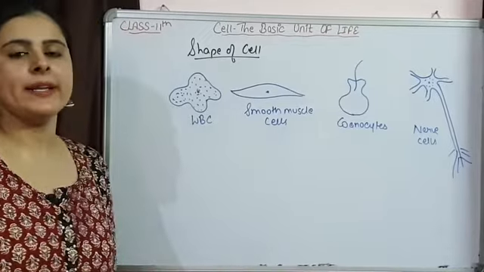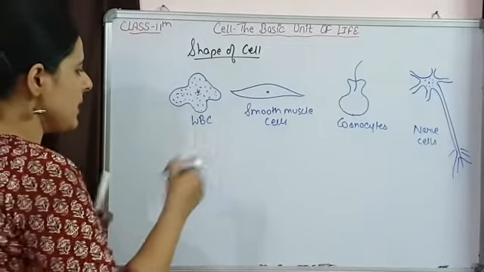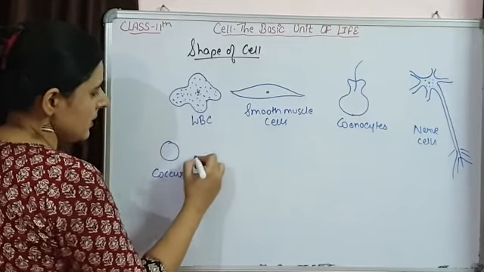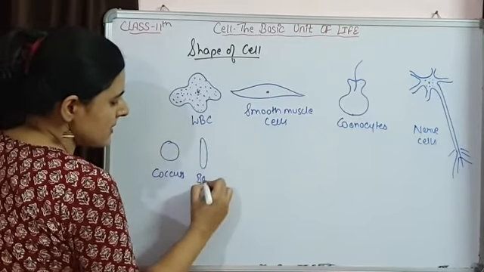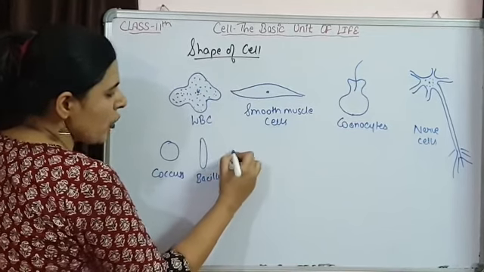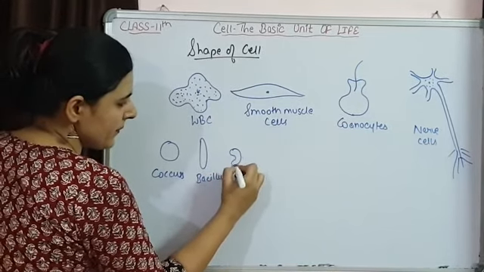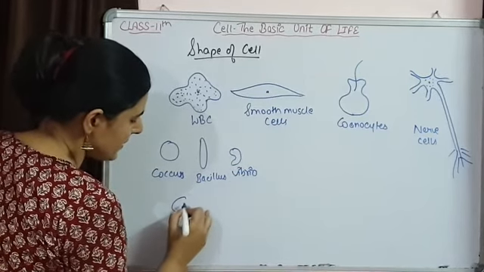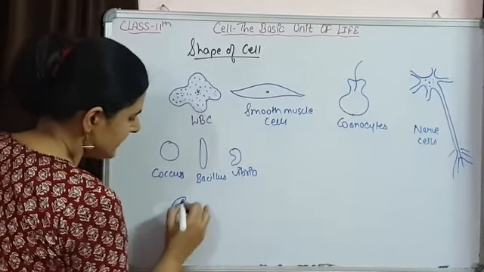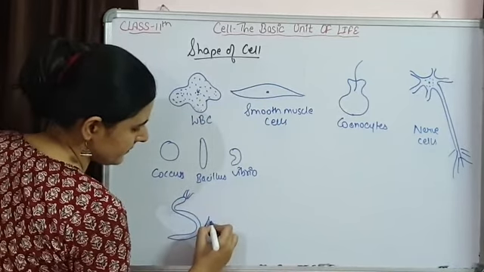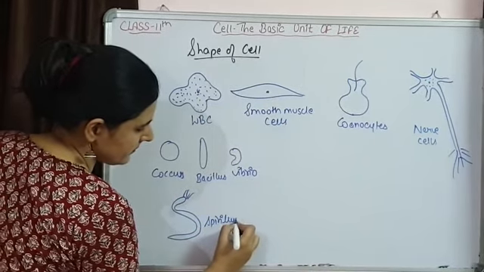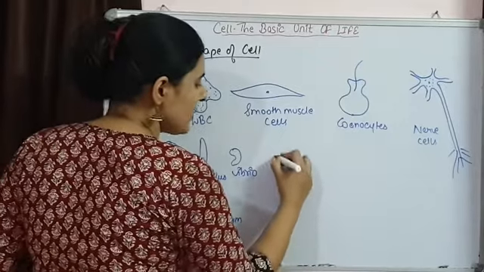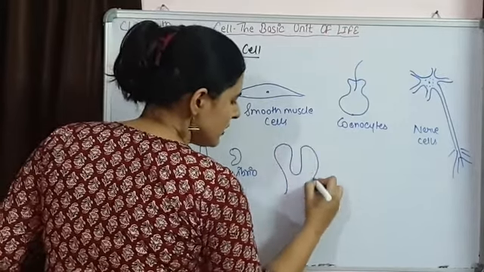We have bacteria of different shapes, like round coccus, rod shaped bacillus, comma shaped vibrio, or spiral shaped spirillum. Goblet cells are present which are involved in secretion.